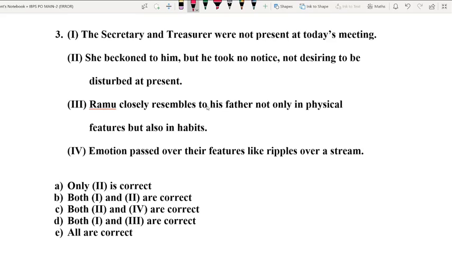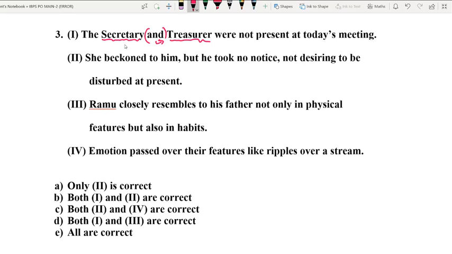The secretary and treasurer were not present at today's meeting. My dear friends, as you can see, here secretary is written and here treasurer is written. In between these two common nouns, you can find a coordinate conjunction and, right? So all that I want to say is, if you find two singular common nouns being joined or connected by and, and if